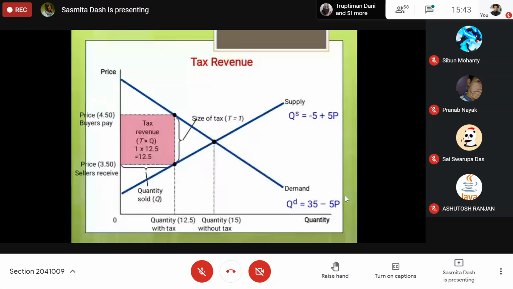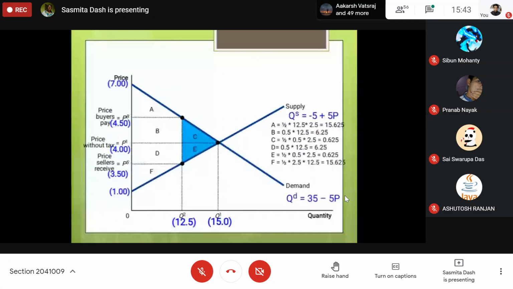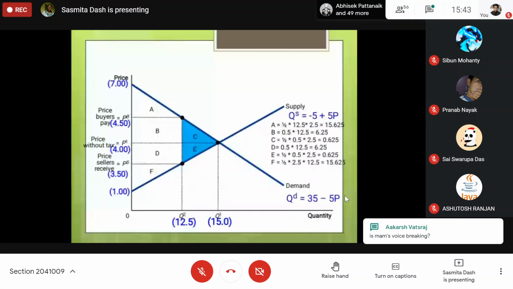So what I have told you is how to do this. Now, how does the tax change the quantity, delta Q? The difference in Q, the difference in quantity, that we are calculating, that is the tax.